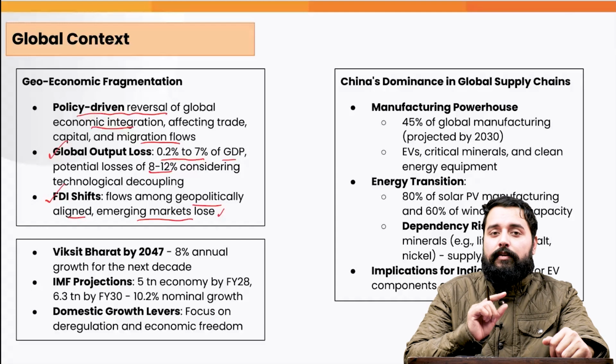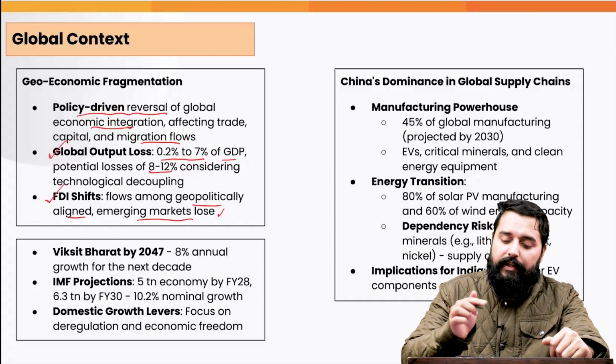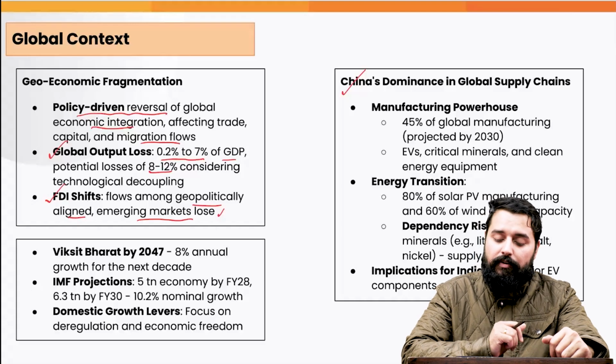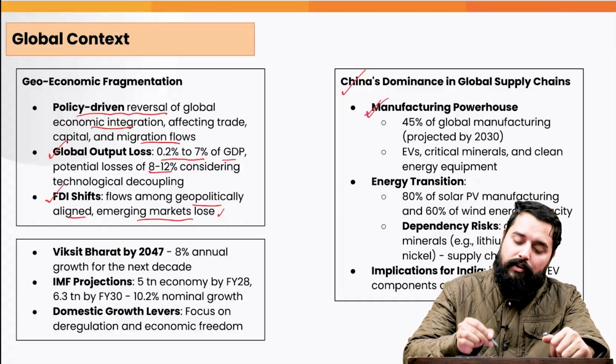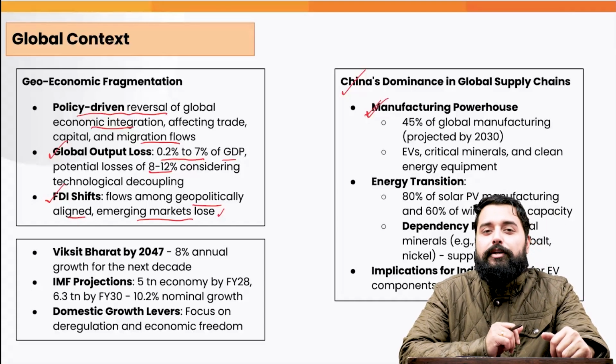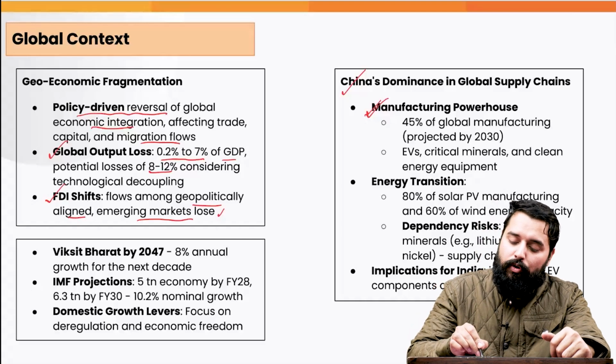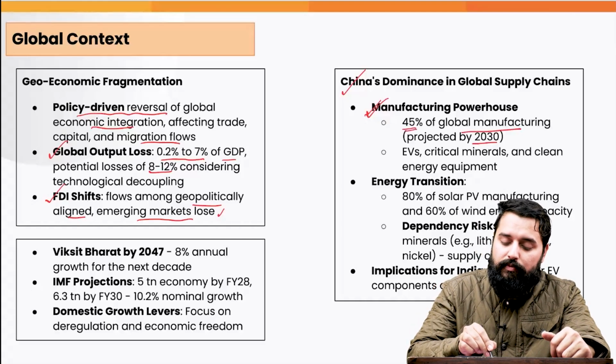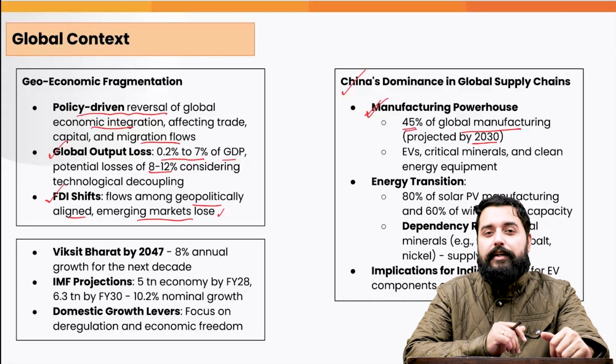When we look at the geoeconomic fragmentation, China will emerge as the dominant player in the global supply chains. The survey observes that China is quickly emerging as a manufacturing powerhouse. When we look at the global manufacturing, as projected by 2030, 45% of the global manufacturing will be done in China.